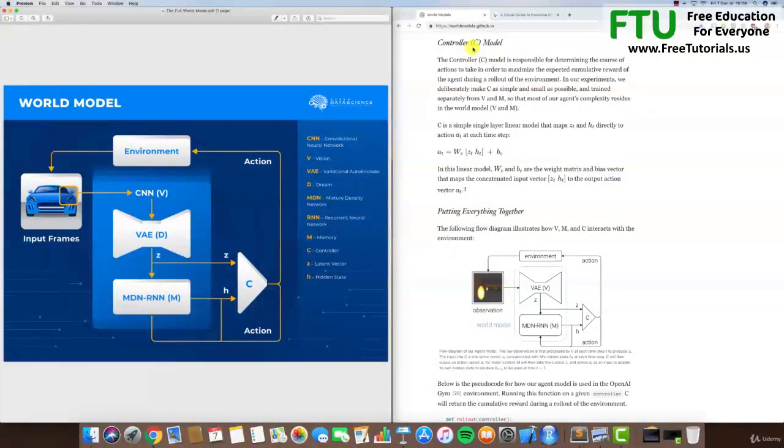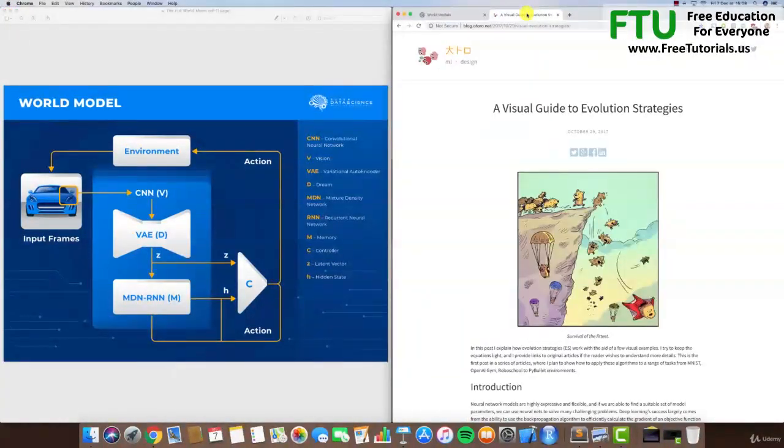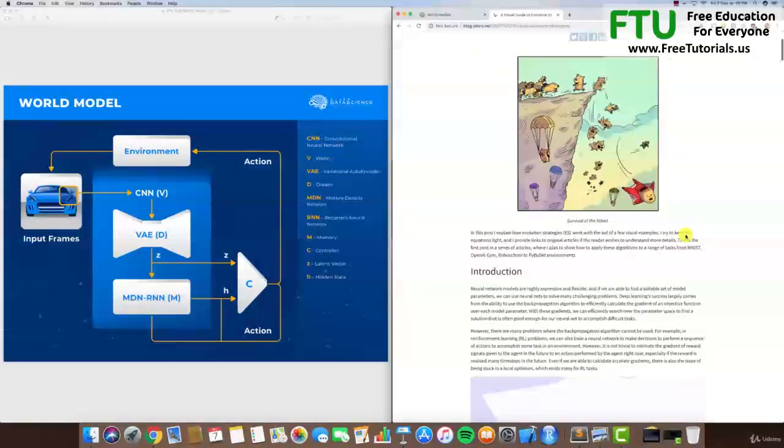And that's when the second link comes into play. Here is an article by the blog otoro.net, and they made an amazing guide on evolution strategies. So you absolutely need to read it fully. We will of course cover it in step 10, but you absolutely need to read this because the explanations are amazing.